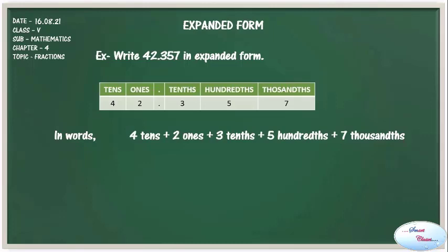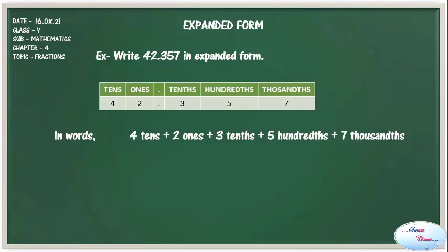Remember the difference between tens and tenths. When I am saying tens, it means I am saying the whole part, but when I am saying tenths, which is spelled TENTHS, it means it is the decimal part.